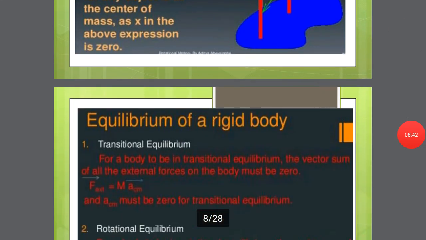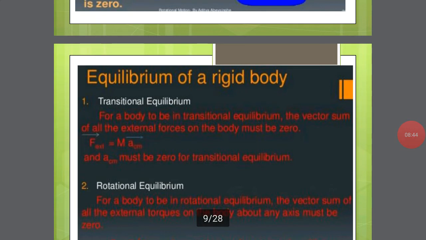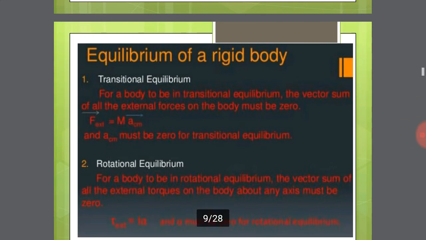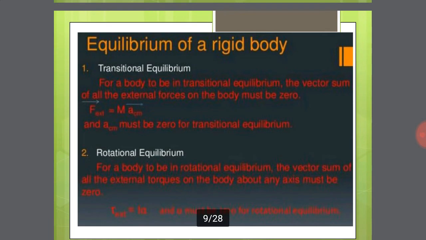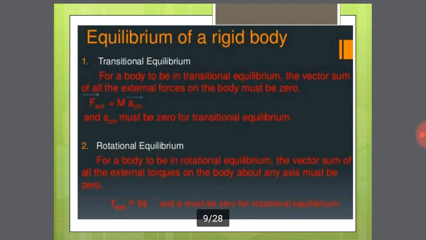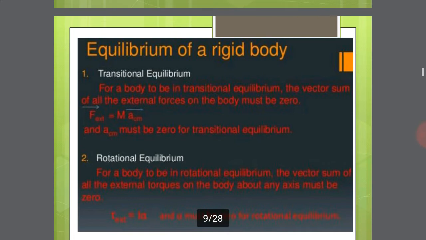Come to the next point, equilibrium of a rigid body. Equilibrium means equally balanced. A rigid body is said to be in equilibrium when both linear momentum and angular momentum do not change with time. This is called equilibrium of a rigid body. Equilibrium of a rigid body has two important conditions, so let's study them one by one. First one, translational equilibrium. Second one, rotational equilibrium.